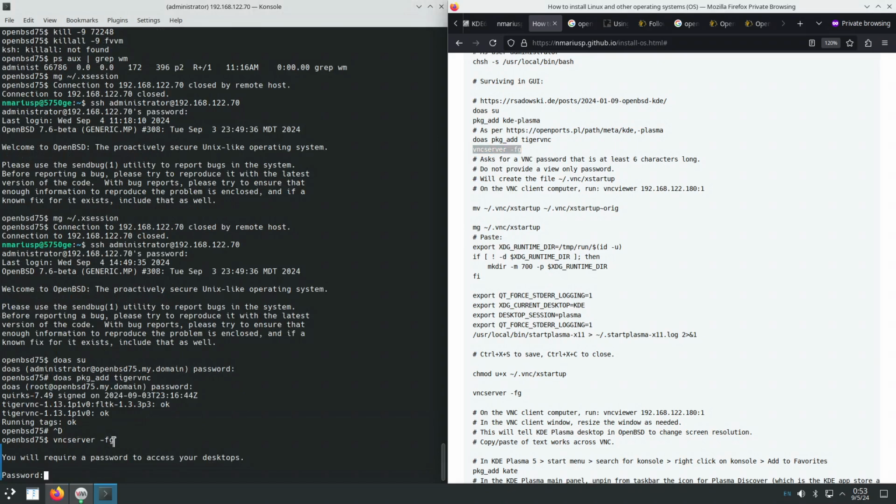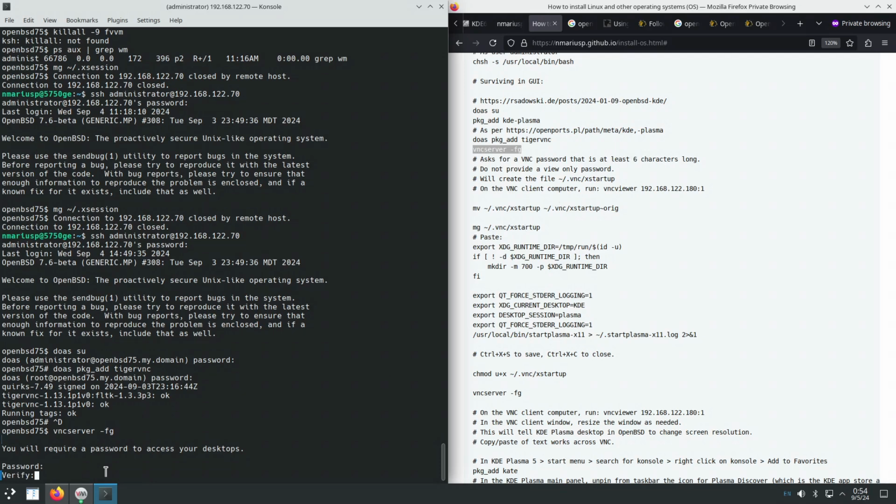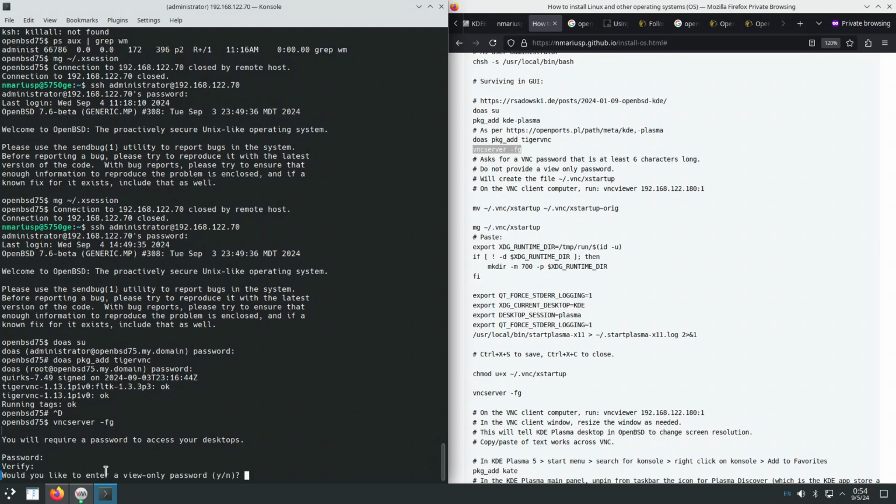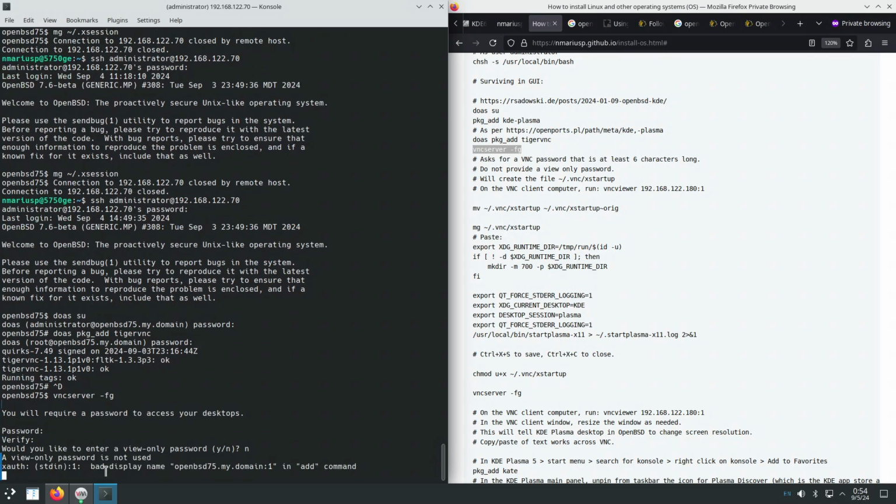in foreground mode. When we start the VNC server the first time, a first run wizard will run, which is this one, which says that a password will be configured and the password needs to be at least 6 characters long. Would you like to enter a view only password? No.